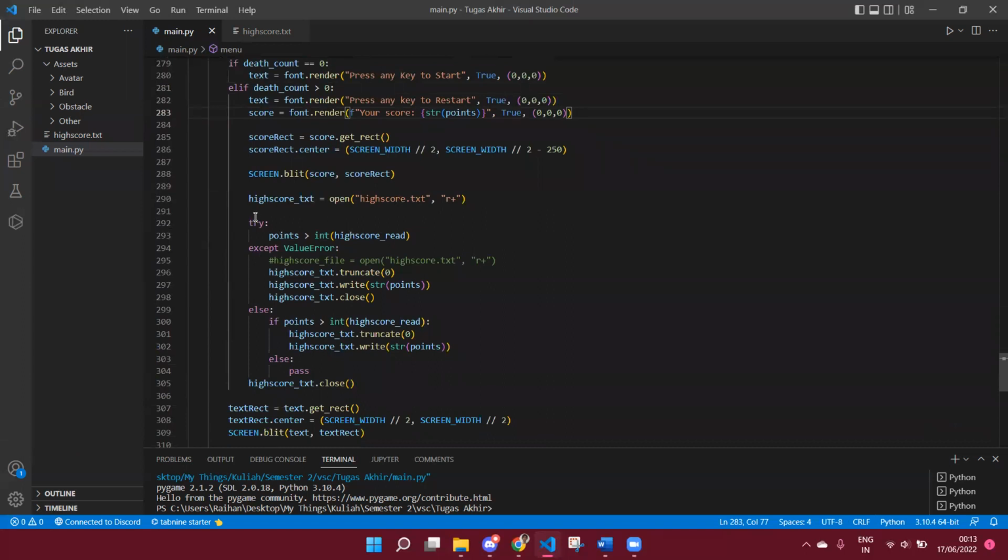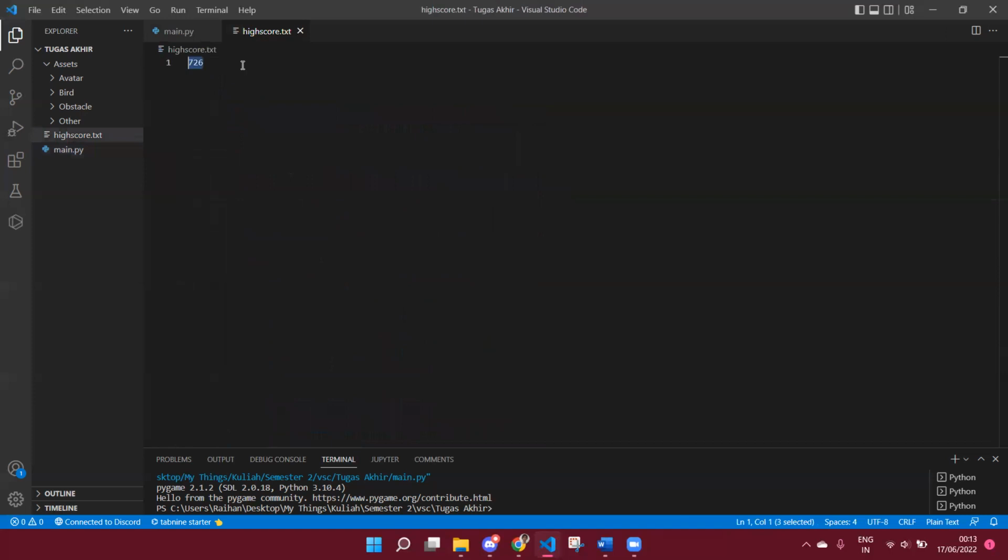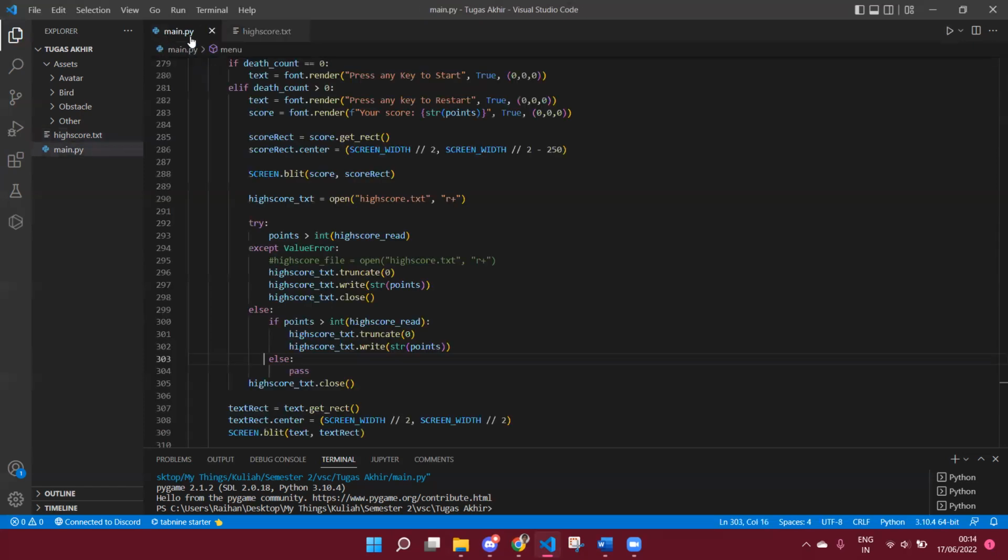Here I use a try except because there's a possibility there's an error in the file here. The error I mean is that either there's nothing inside the file or it is a string like here. It will cause an error, both conditions, a value error to be more specific.